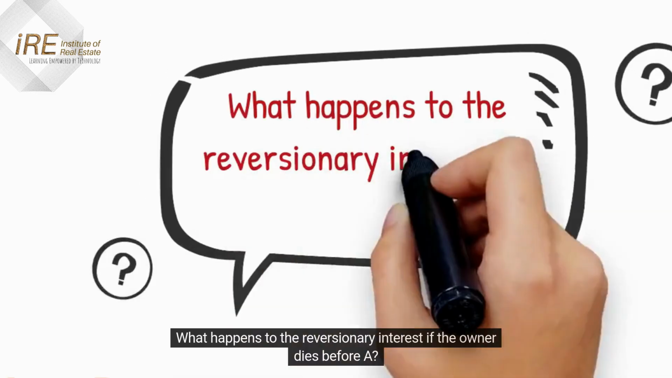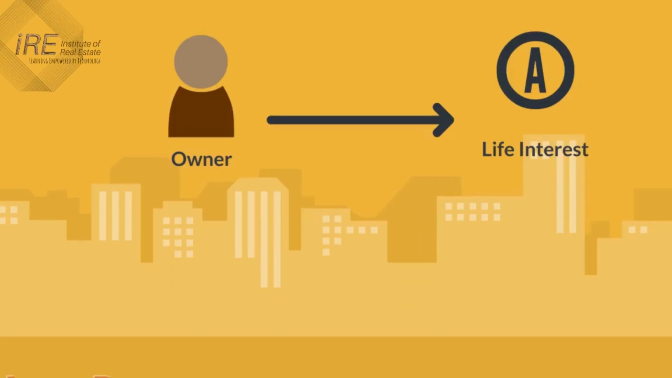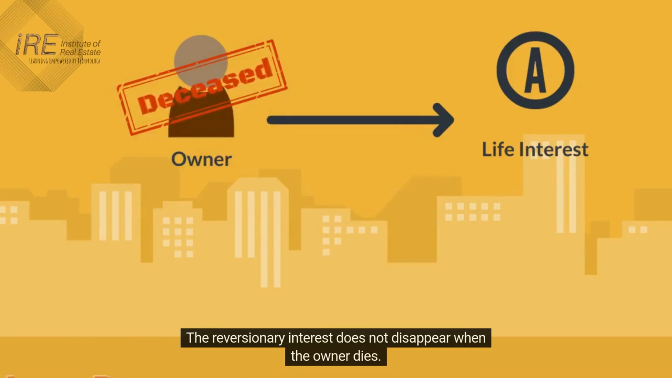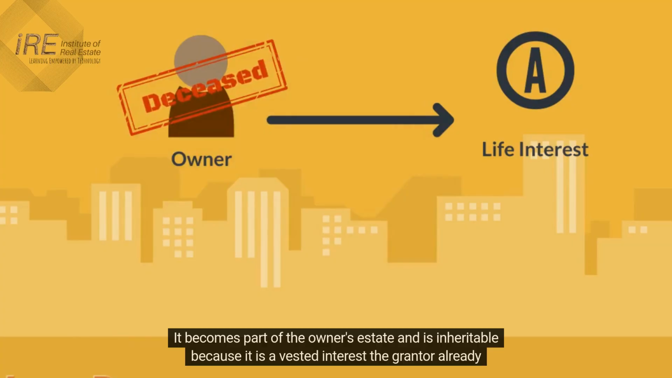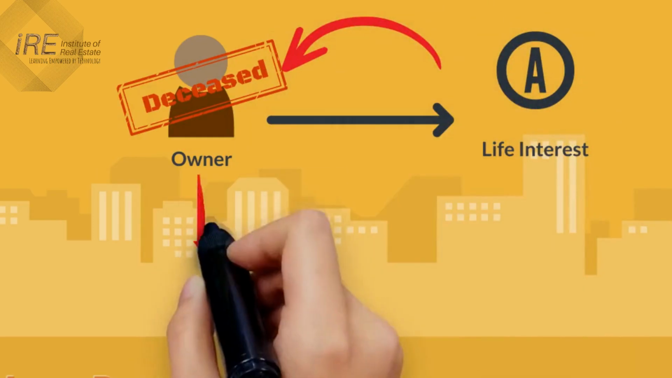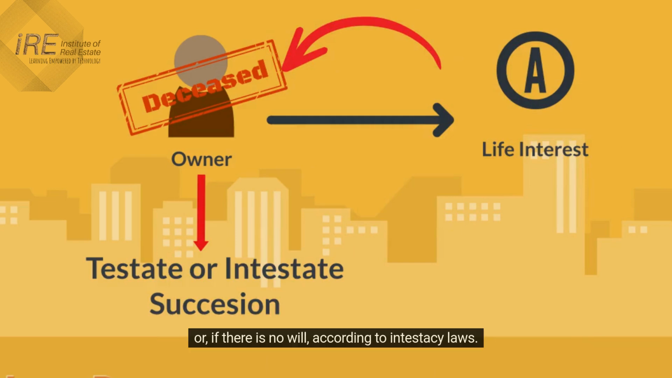What happens to the reversionary interest if the owner dies before A? The reversionary interest does not disappear when the owner dies. It becomes part of the owner's estate and is inheritable because it is a vested interest the grantor already owns. Upon the grantor's death, it passes under the terms of the grantor's will, or if there is no will, according to intestacy laws.